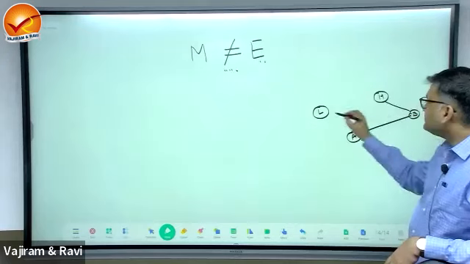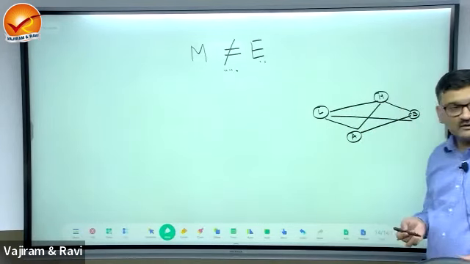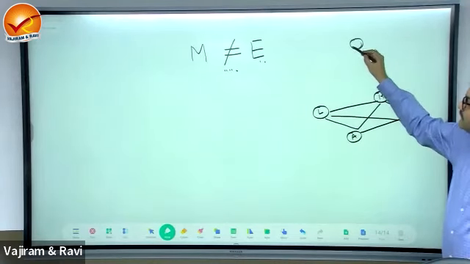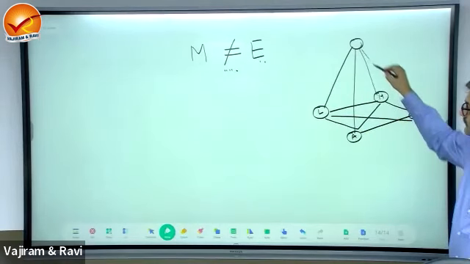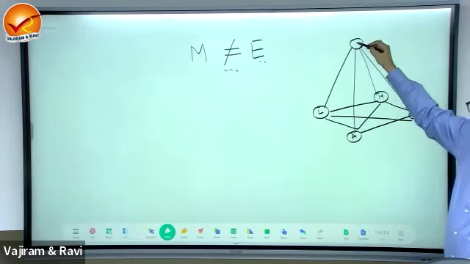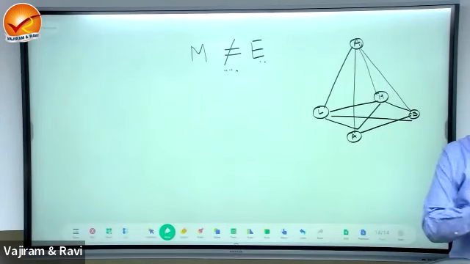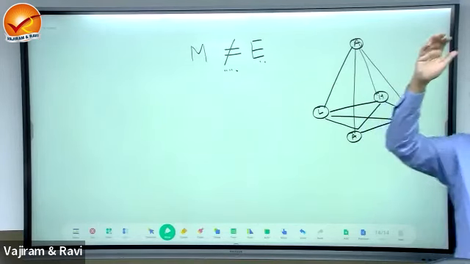All the spheres are connected with each other, yes or no? And on the top there is a sphere which has affected all the other spheres. What is this sphere? This will be the anthroposphere. So if I draw a pyramid of geography, this is the new approach. Who is at the apex?